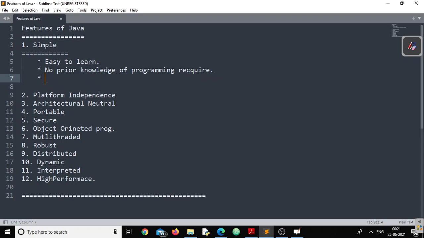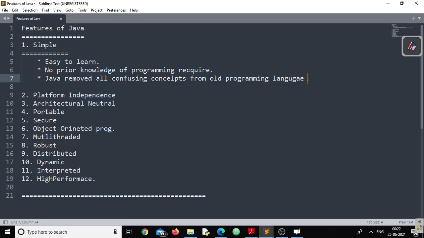So what Java does, Java removed all such confusing concepts from old programming languages. See, I'm not targeting C and C++, because before Java there were a lot of languages in the market.